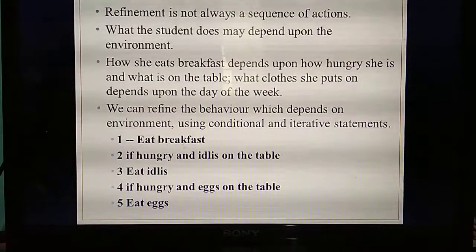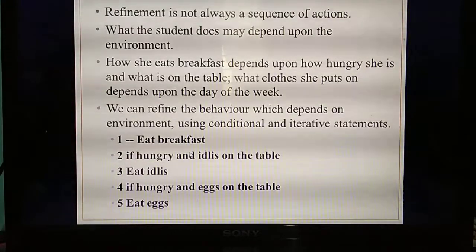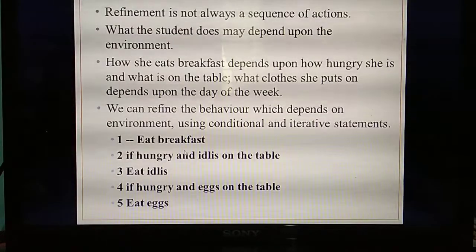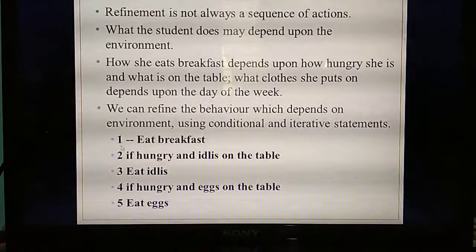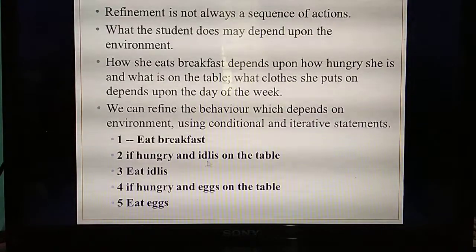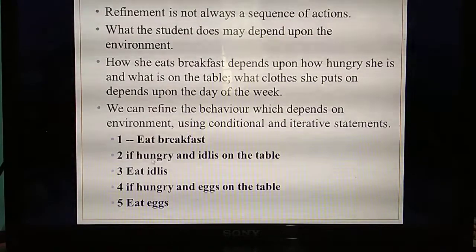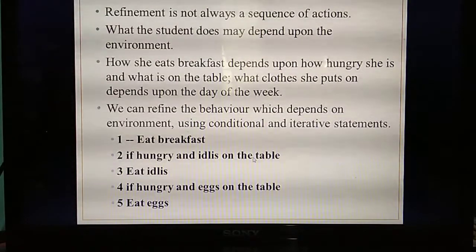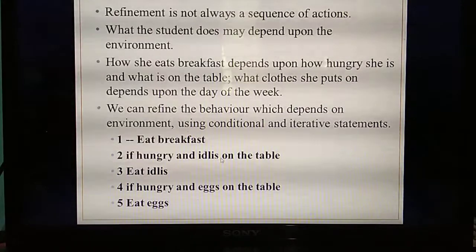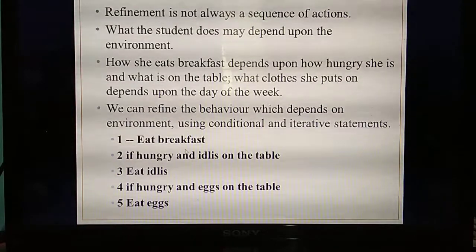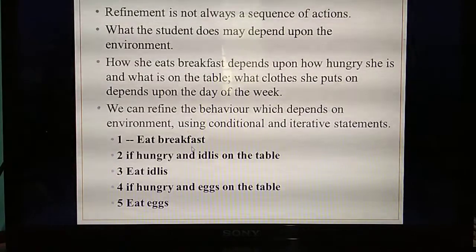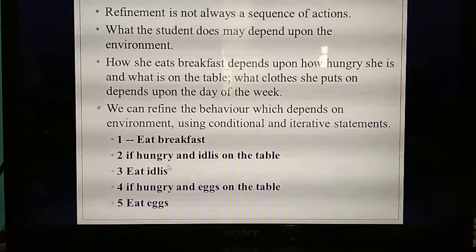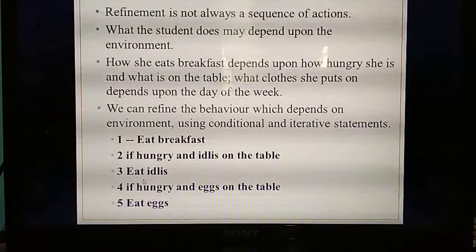So what's the first main sub-problem? Eat breakfast. Under eat breakfast, what are things we have given? Eat idli, eat egg, eat banana. So listen, eat breakfast. When will he eat? If hungry and idli is on the table. That's the condition. If he or she is feeling hungry and the breakfast is on the table, he or she will eat. So if idli is present on the table, he or she will eat. That's the condition. Understand? When he or she will eat the idli, if he or she feels hungry and the idli is on the table, then he or she will eat idlis.